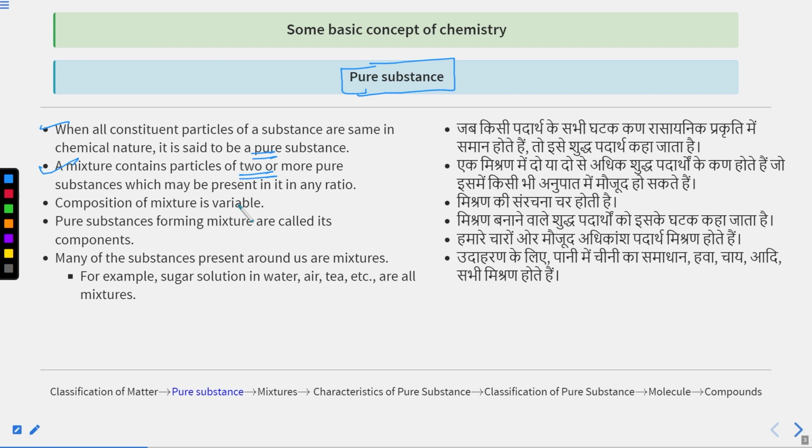It means you can say the composition of a mixture is variable, and the pure substances forming a mixture are called its components. Many of the substances present around us are mixtures. For example, sugar solution in water, air, tea, these all are mixtures.